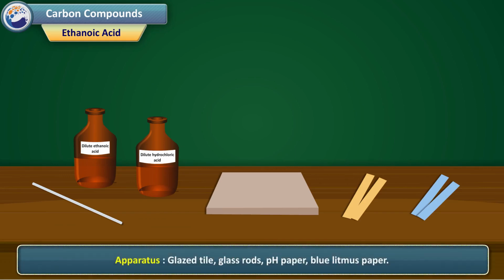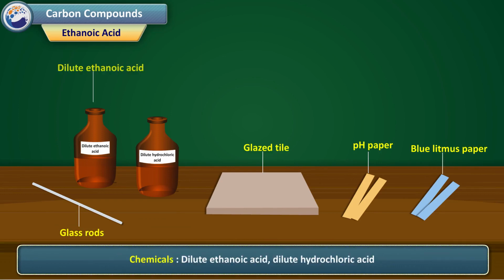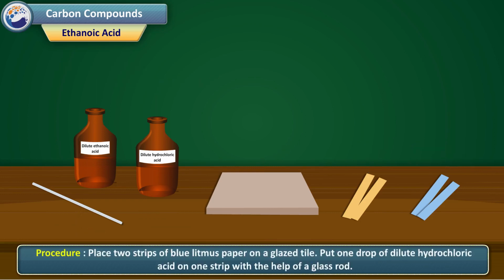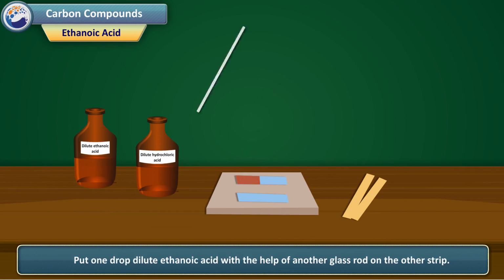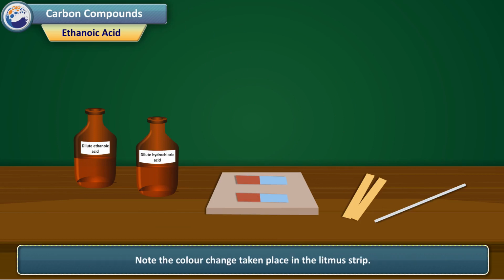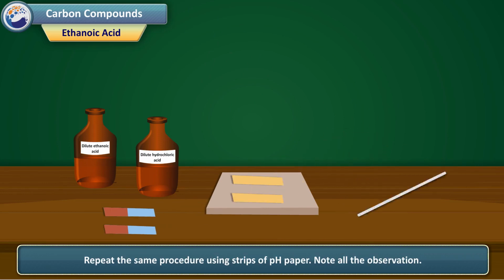Activity. Apparatus: glazed tile, glass rods, pH paper, blue litmus paper. Chemicals: dilute ethanoic acid, dilute hydrochloric acid. Procedure: Place 2 strips of blue litmus paper on a glazed tile. Put 1 drop of dilute hydrochloric acid on 1 strip with the help of a glass rod. Put 1 drop of dilute ethanoic acid with the help of another glass rod on the other strip. Note the color change taking place in the litmus strip. Repeat the same procedure using strips of pH paper. Note all the observations.